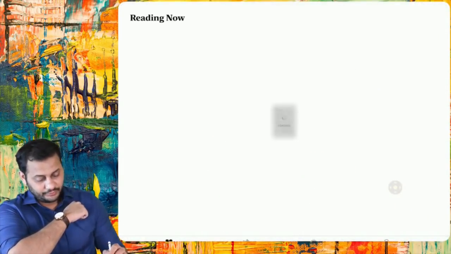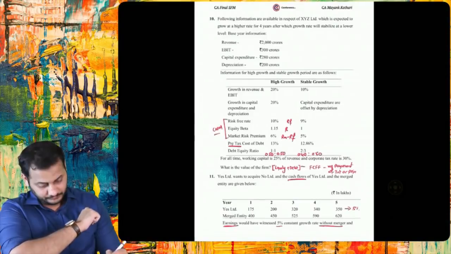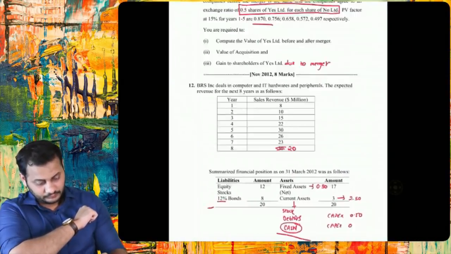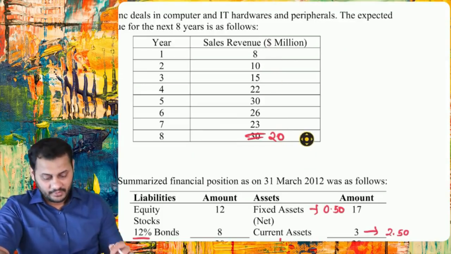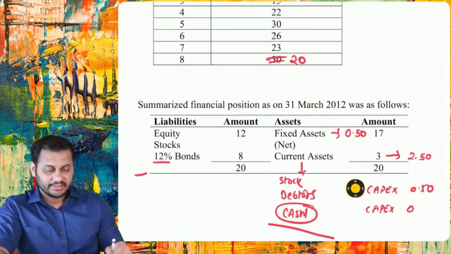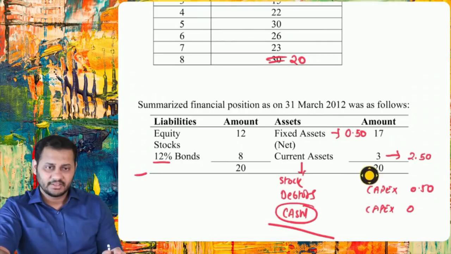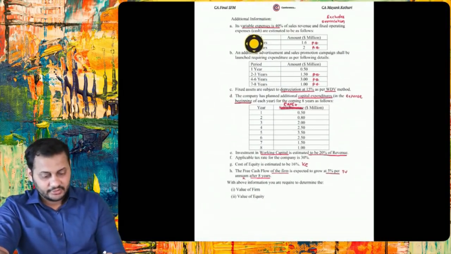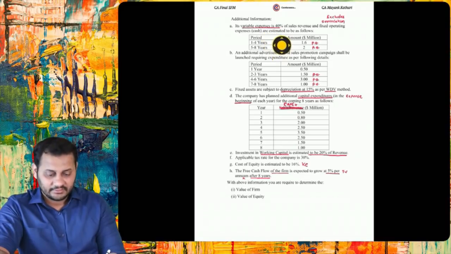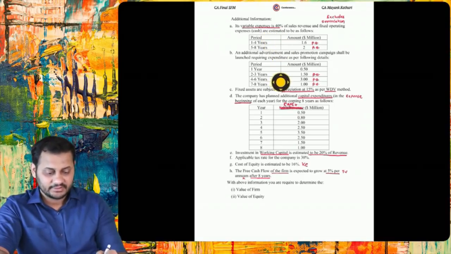What was given to you in the question? They gave you the revenues, year 1, 2, 3, 4, 5, 6, 7, 8 sales revenue. Then a summarized balance sheet: fixed assets, current assets, bonds, equity. Then they told something about the variable expenses, advertisement expenses, fixed operating expenses.